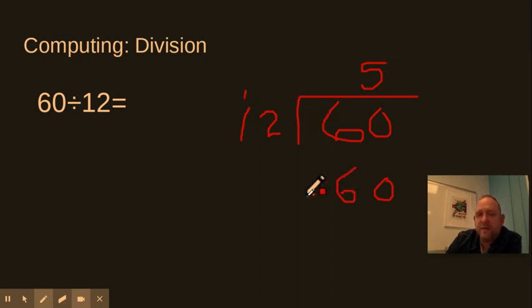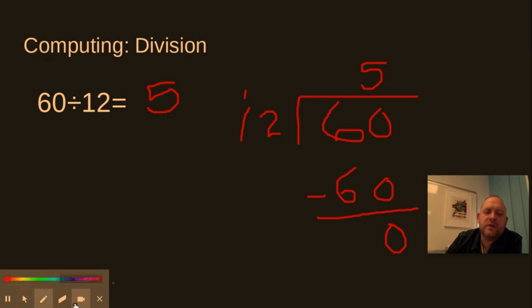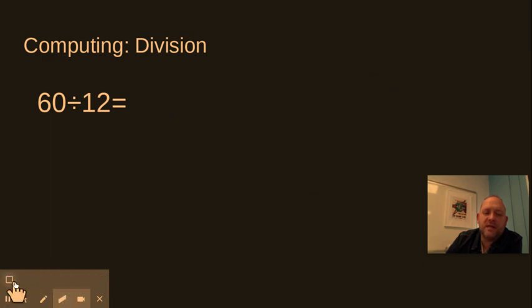Pretty decent. Got a big old goose egg, so that means my answer is going to be 5. Look at that amazing quotient there. No remainder. We're good to go. That one should have been pretty easy, especially if you know your 12 facts. You could rock that one out without even trying.